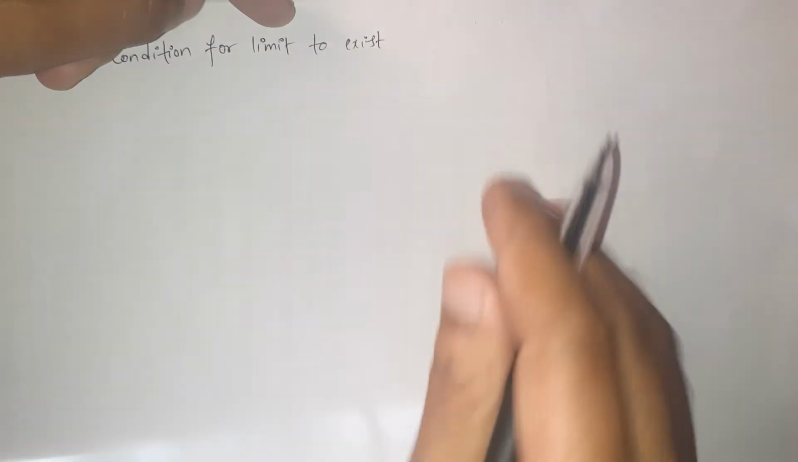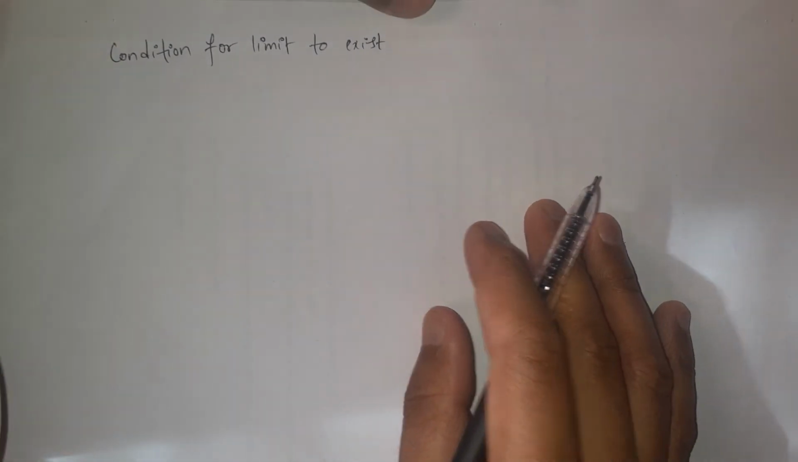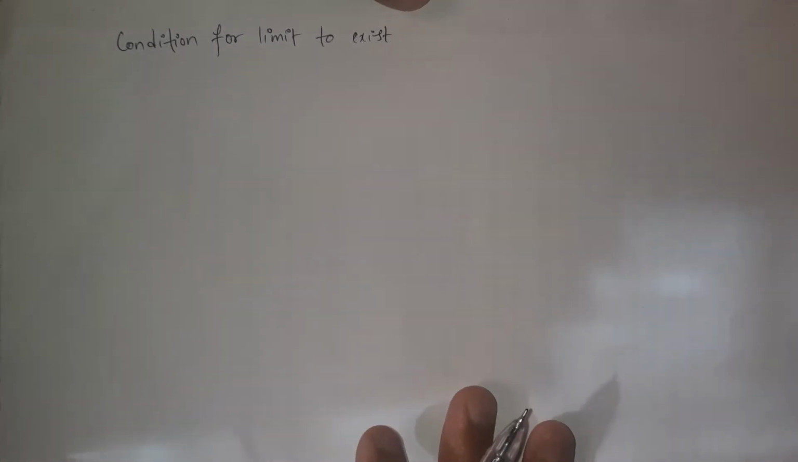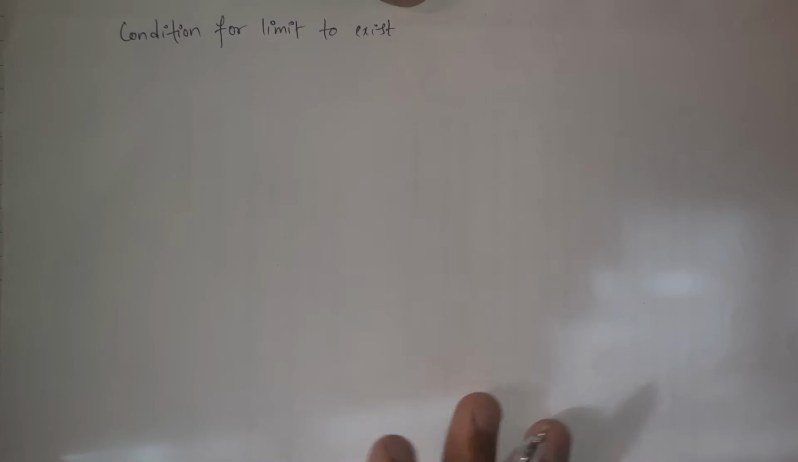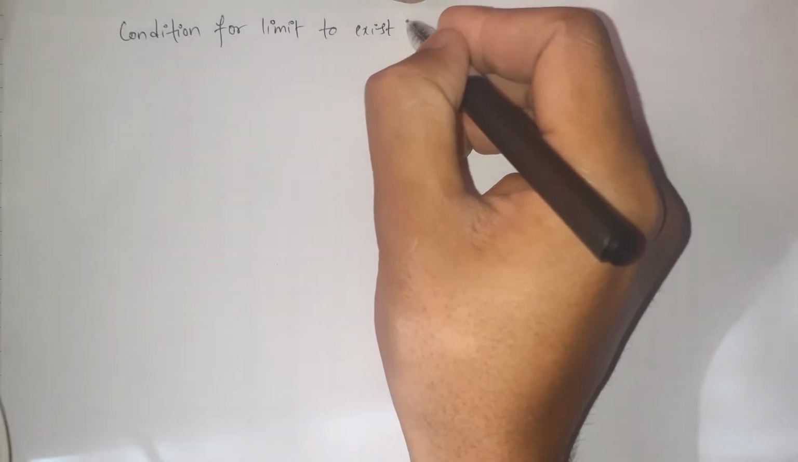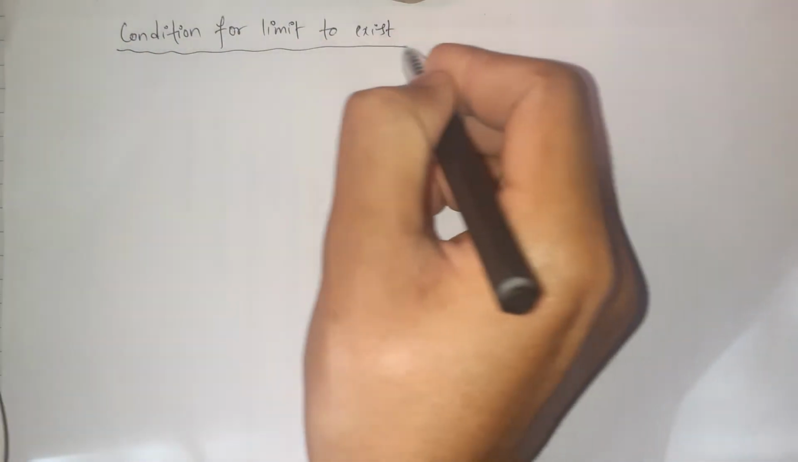The limit of a function does not always exist. We cannot evaluate the limit of all functions. There are certain conditions for the limit to exist. Here, let's discuss the condition.